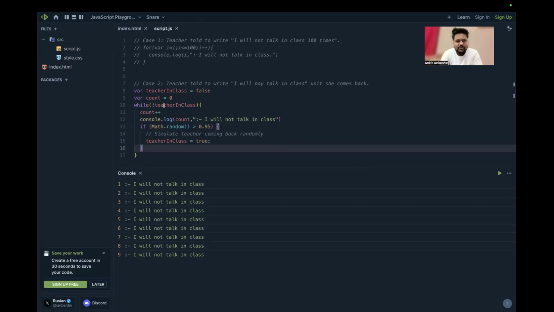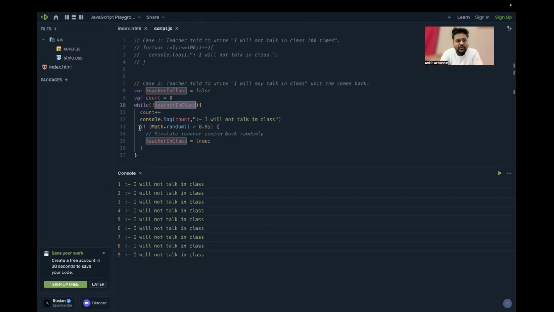This is the while loop. Inside this, there is a condition. Here we are checking, means until the teacher is in the class, we are running the while loop. So not teacher in class is the condition. So until the teacher is in class, we will run this loop. We will say console.log count, I will not talk in class.